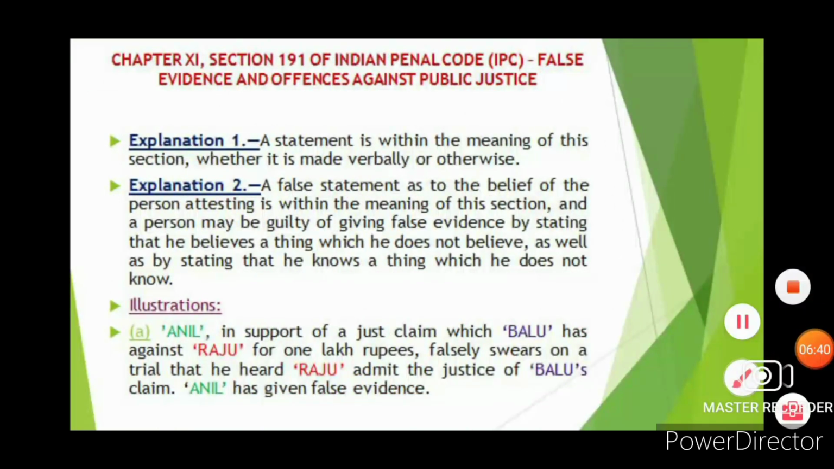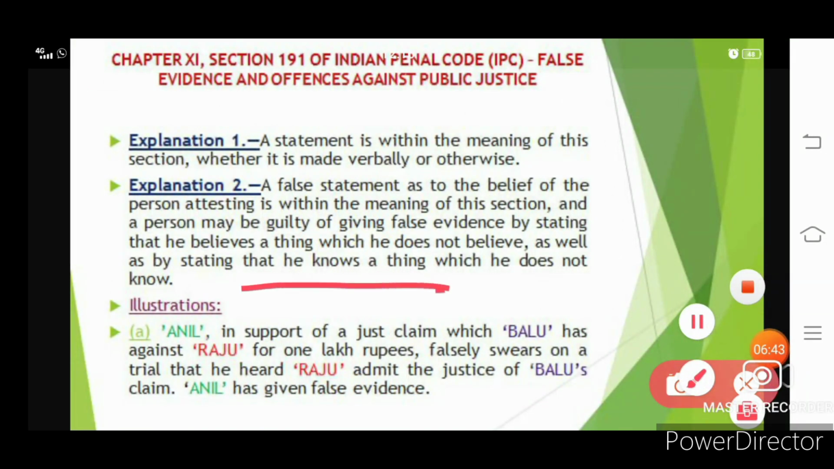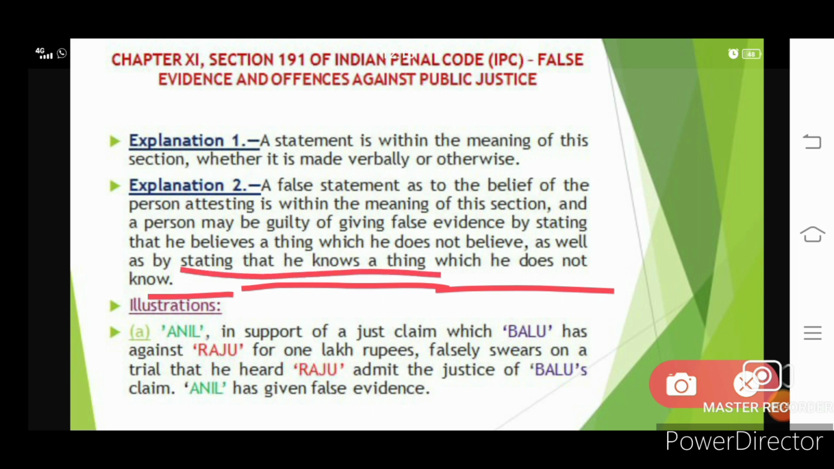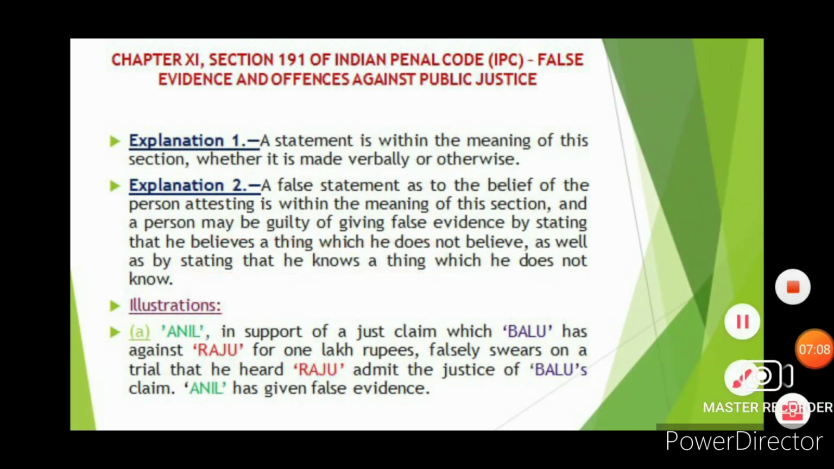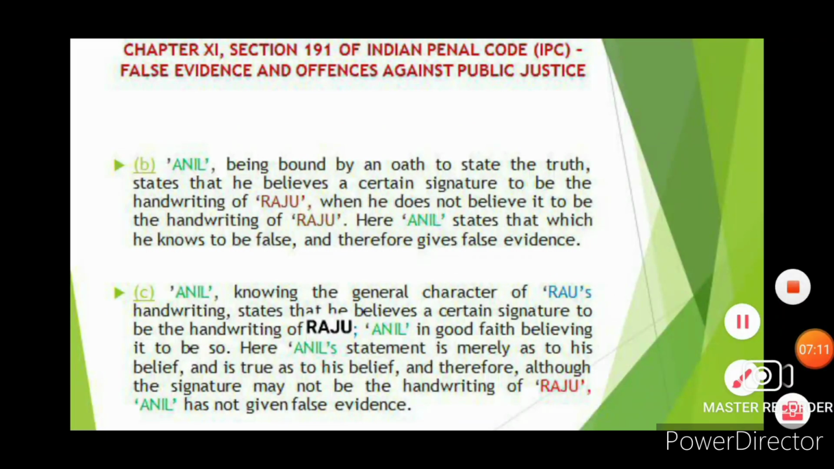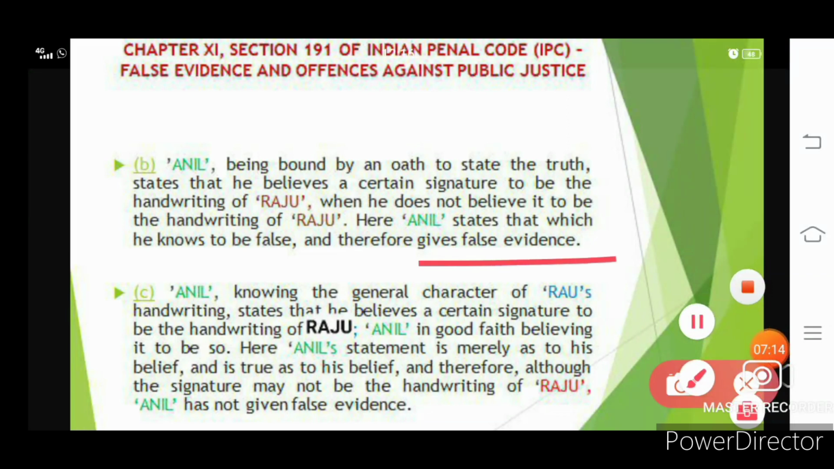Here we have seen that he states that he knows a thing which he doesn't know. The same case with Raju and Anil here. Anil doesn't know the handwriting of Raju, but he states that he knows. He states a statement which says that he knows the handwriting of Raju. Here we can conclude that Anil is giving us a false evidence. He gives a false statement.